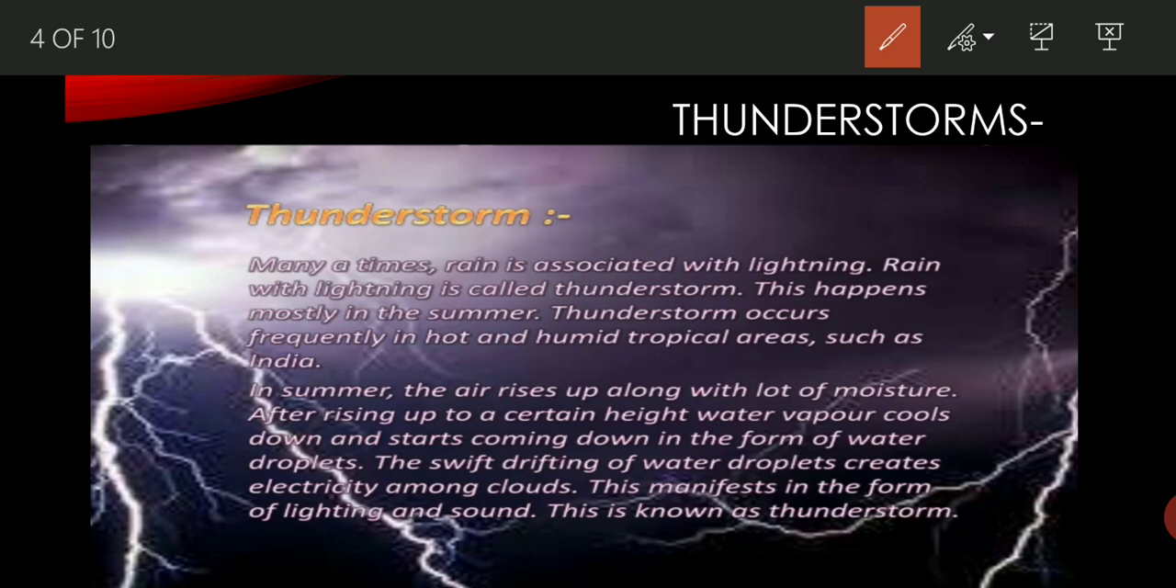So if we want to define thunderstorms, many times rain is associated with lightning. Rain with lightning is called thunderstorm. This happens mostly in summer. Thunderstorms occur frequently in hot and humid tropical areas such as India. Students, basically thunderstorms occur in the summer season.